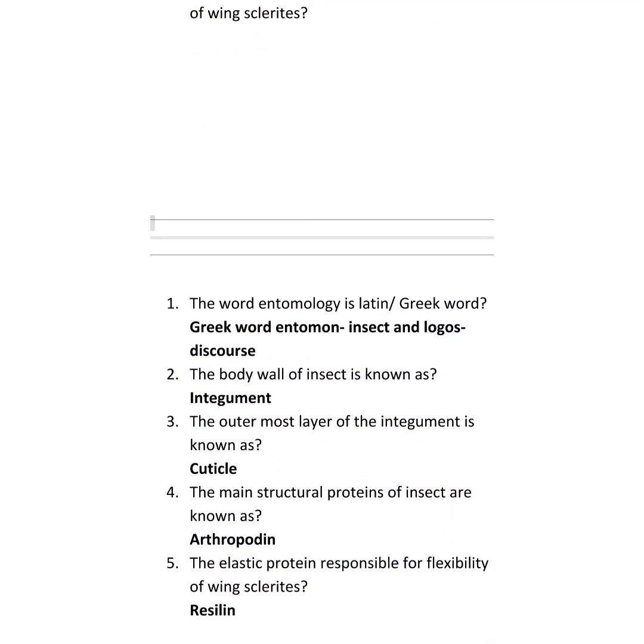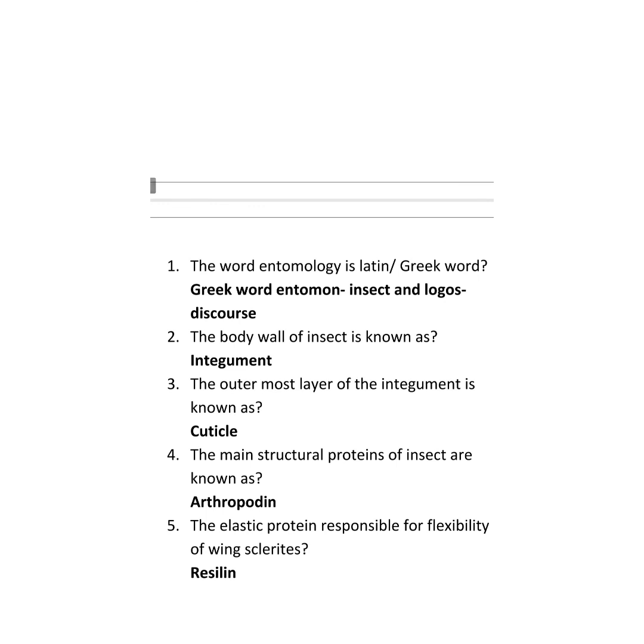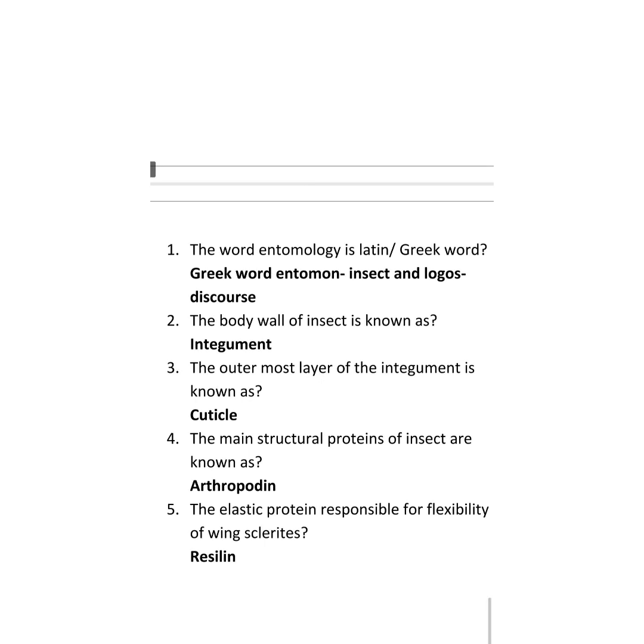Coming to the answers, the word entomology is a Greek word. If the word ends with y, it is mostly a Greek word only. Entomon is insect, logos is discourse. The body wall of an insect is known as integument. Third question, the outermost layer of integument is known as cuticle. Fourth question, the main structural protein of insects is known as arthropodin. Fifth question, the elastic protein responsible for flexibility of wing sclerites is resilin. Okay friends, day by day I will increase the standard of the questions.